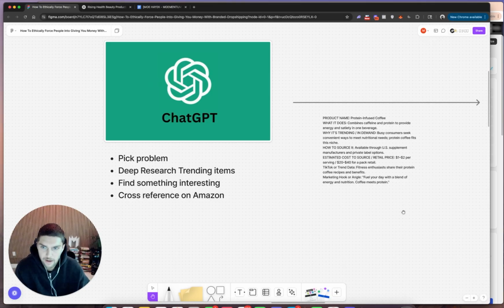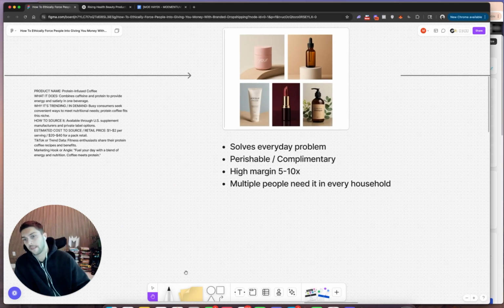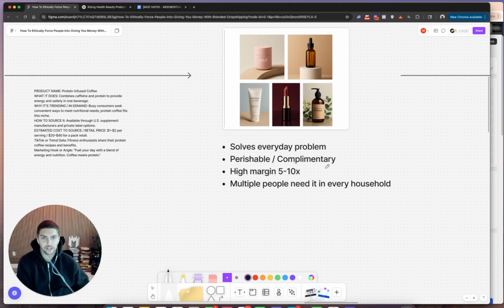So now that we have that, step 2 is to make sure that it handles all of these main criteria that we like to look for in these everyday products. Number 1, does it solve an everyday problem? Yes. Because every single day people are trying to get fit, but they can't because their nutrition is off, whether they're not taking the right protein or not consuming the right nutrients. So therefore, our protein coffee, which is coffee that everybody drinks every morning, mixed with the protein that you need to grow and reach your physical goals, well, that is an everyday problem. Therefore, we're going to go ahead and scratch that as a check.